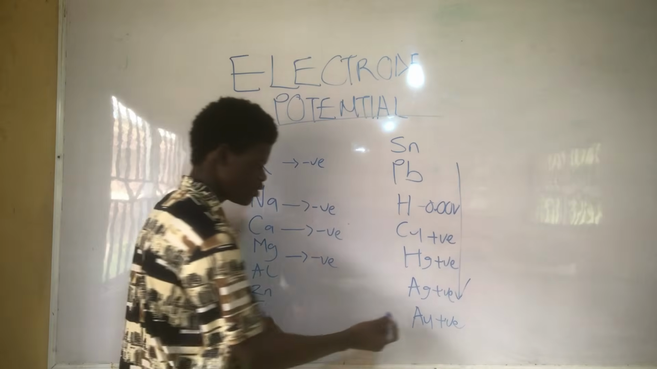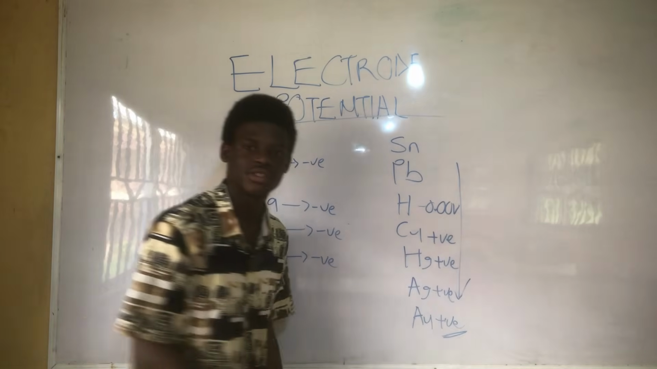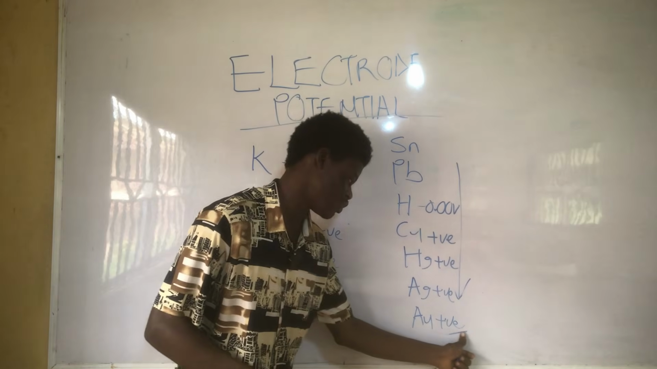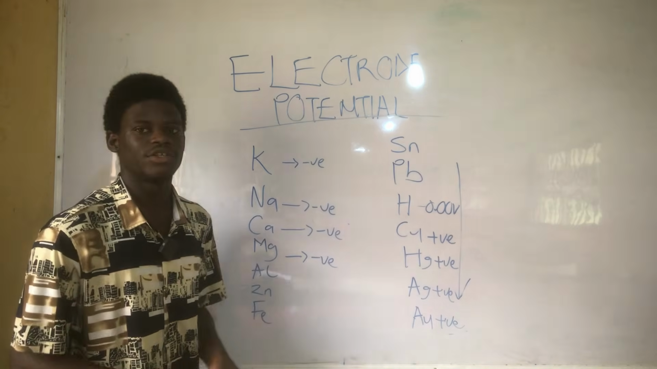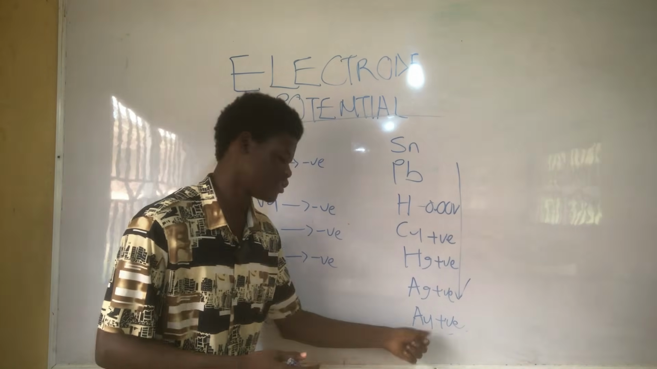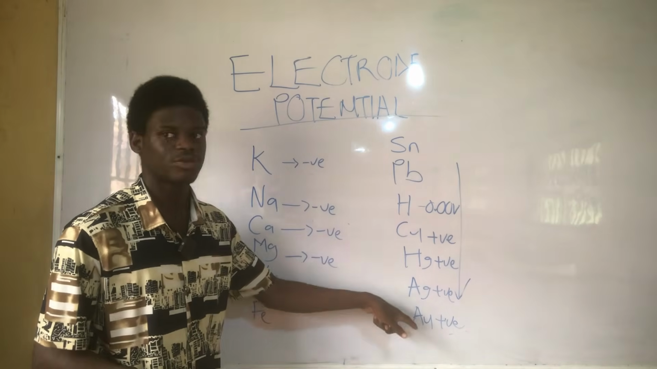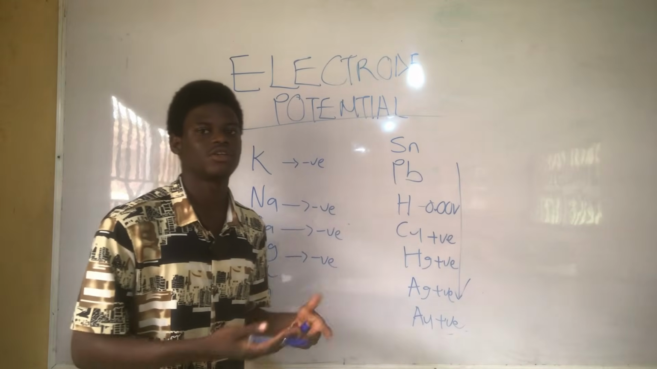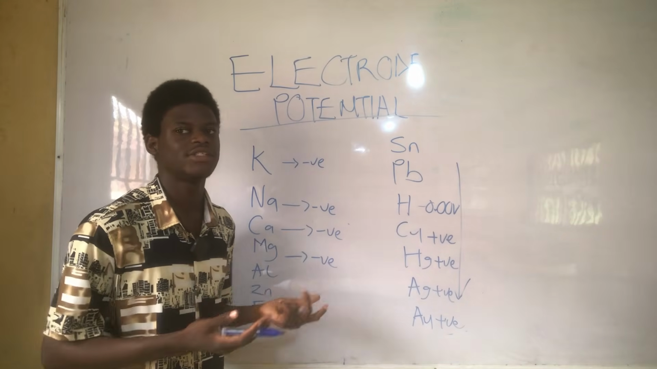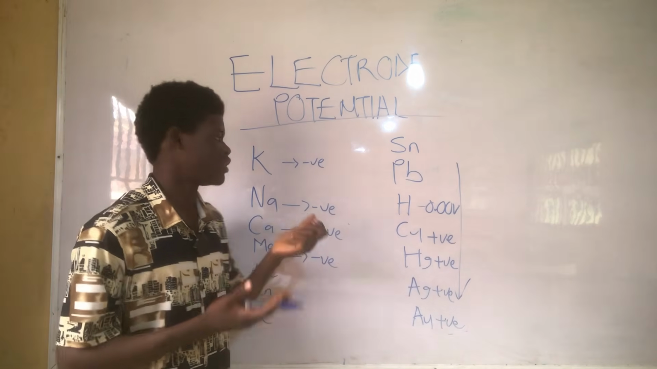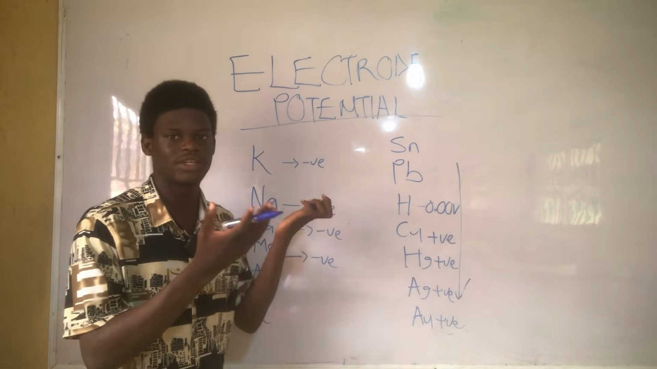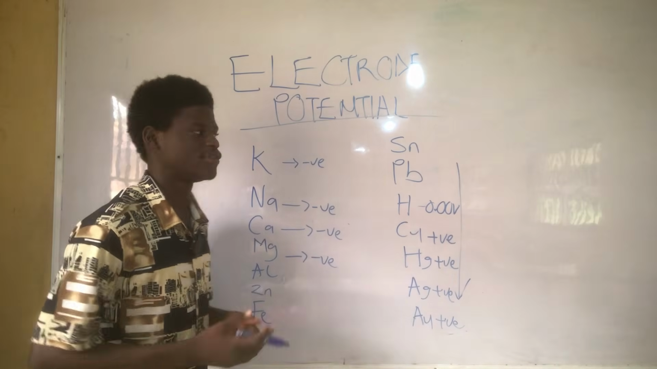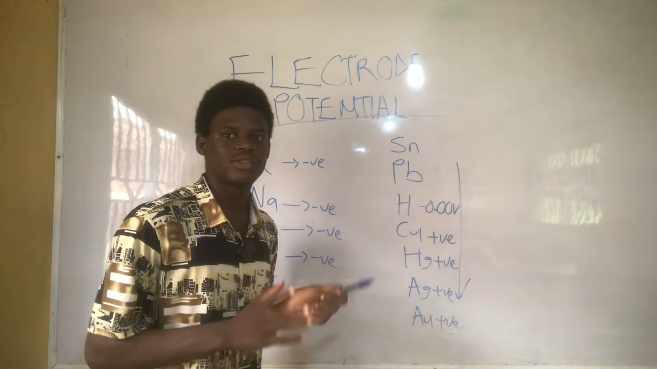While gold here has a positive electrode potential. Why is gold having a positive electrode potential? That shows you that it has a very low reducing ability, or it is a lesser electropositive metal compared to potassium. So the lower the electrode potential, the stronger the metal. Or you can say the higher the negative value of the electrode potential, the stronger the metal. But just note that the lower the electrode potential, the stronger the metal. So that's electrode potential.